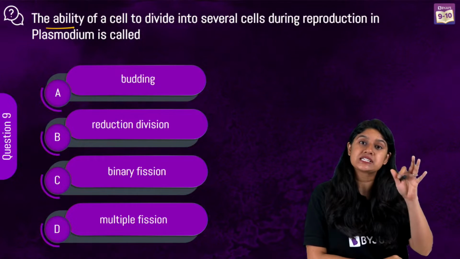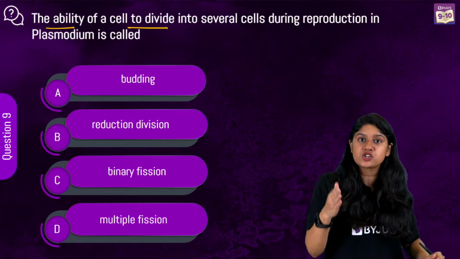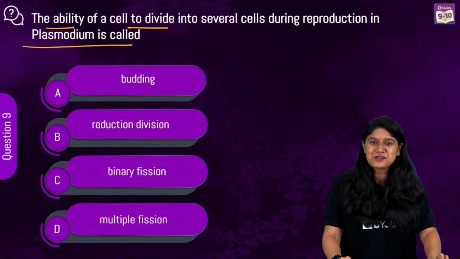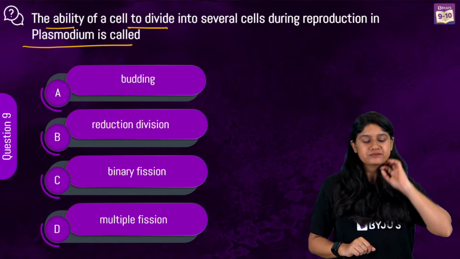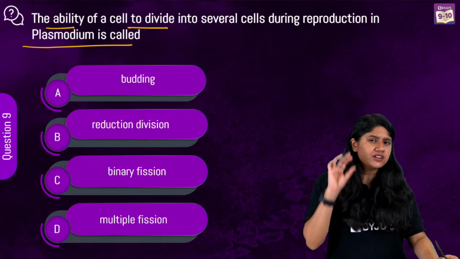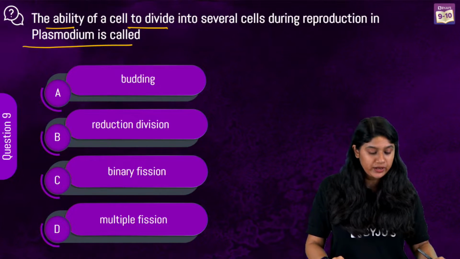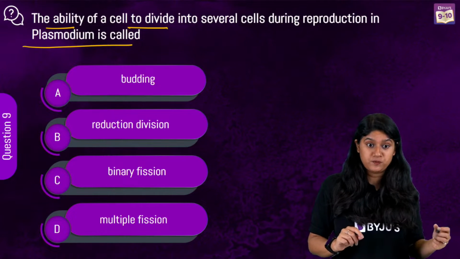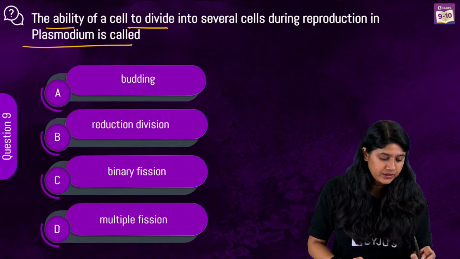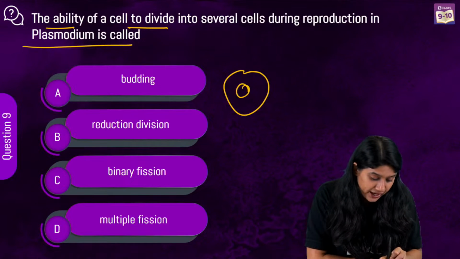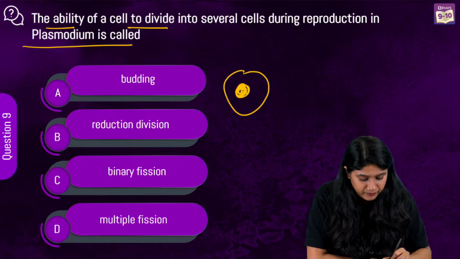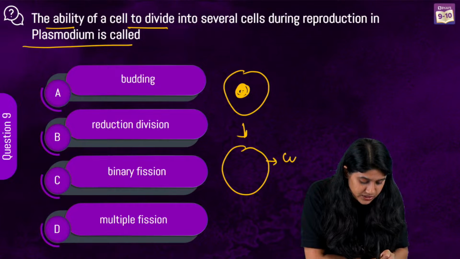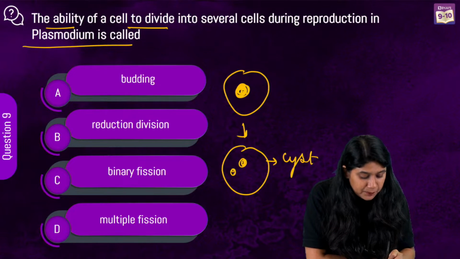The ability of a cell to divide into several cells during reproduction in Plasmodium is called. Easy question, right? The options are budding, reduction division, binary fission or multiple fission. One of the important things about Plasmodium is that it is present in a cyst, so it has nuclei. These nuclei, we know, will further divide. So in the cyst, we'll have multiple nuclei.